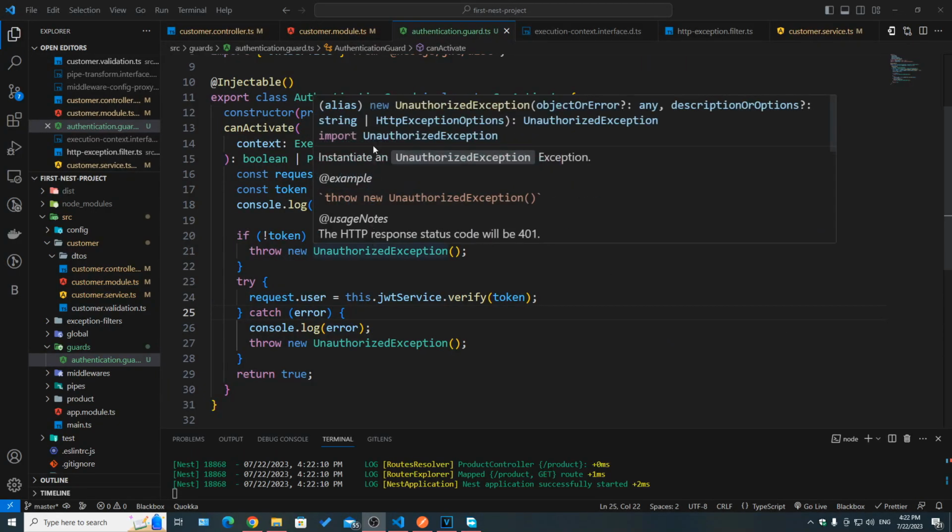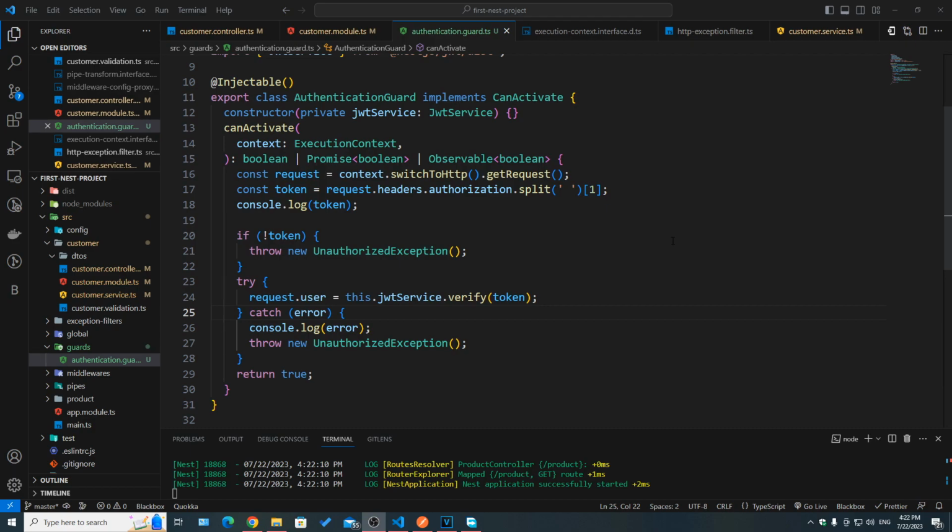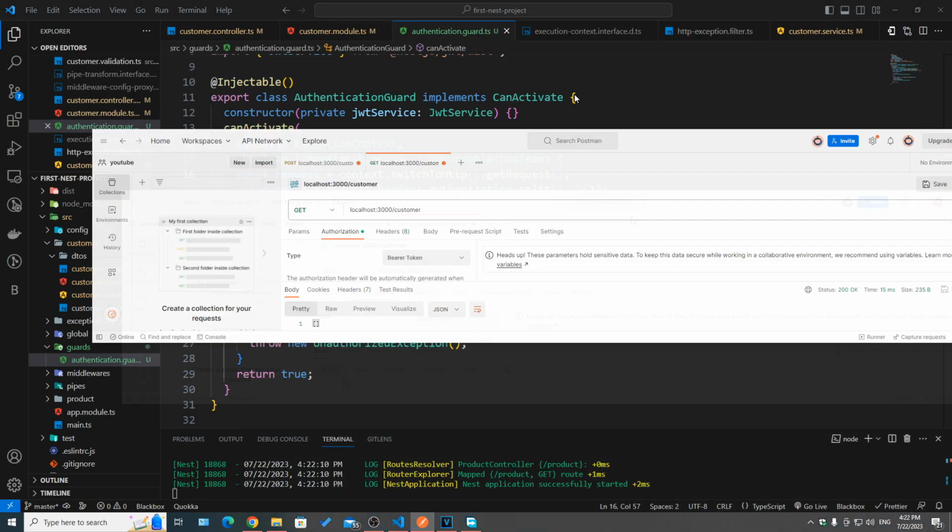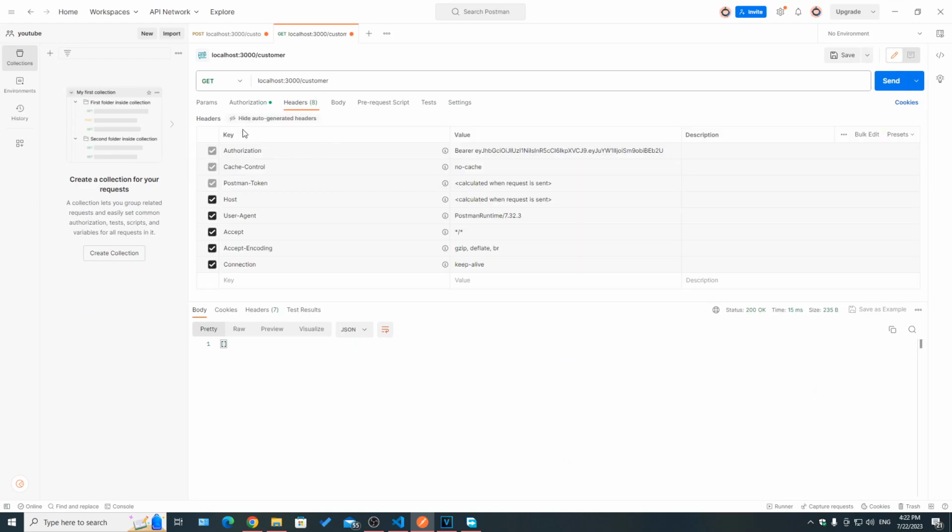I made our authentication guard a bit more useful. Now we are actually getting the request like we've seen, and then we're getting the token from the request by accessing headers and then authorization, and then splitting on the space and taking index 1, not index 0. So request.headers.authorization is split, which is bearer, space, and then the token, just so that we can take the token part.